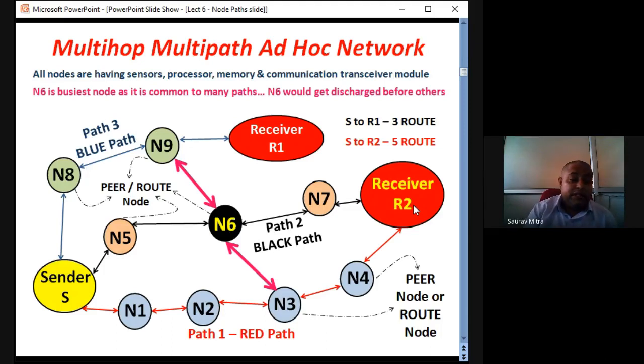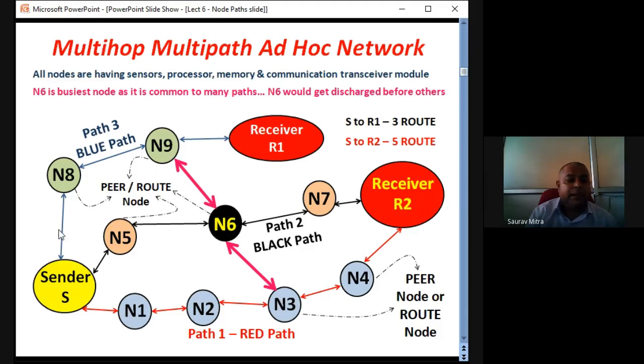A very important thing about all these nodes: here I have shown a topology, but not necessarily will the topology be fixed. It is very much possible that all the sensor nodes are moving here and there. In that case, the path, route and link length will vary dynamically over time. We also have to keep the path intact so that we can send data from sender to receiver. It is a highly dynamic situation, within which we should still be able to transmit data and keep the communication link intact. This is just to tell you what is meant by multi-hop and multi-path.